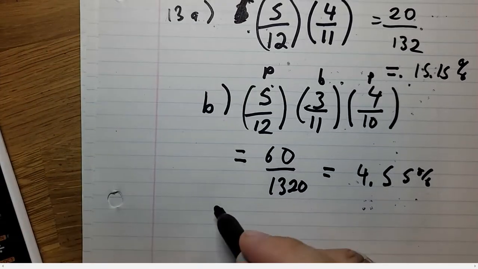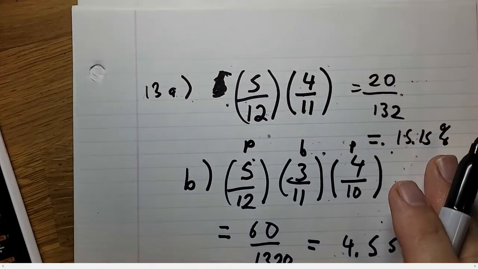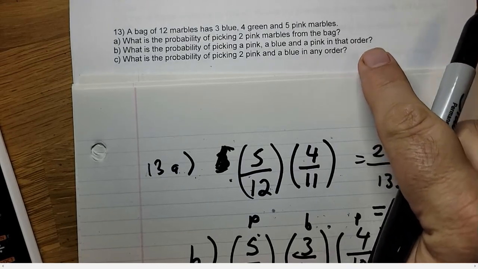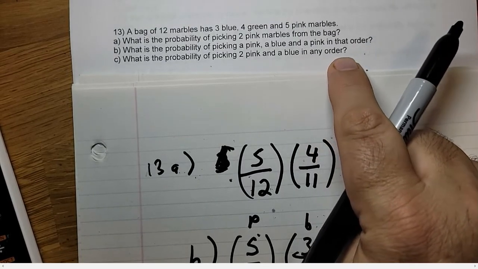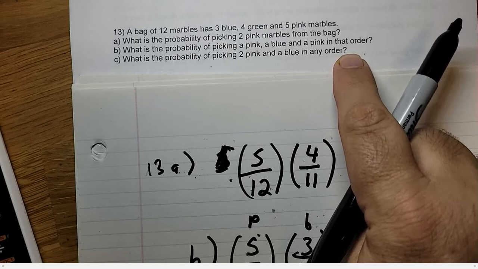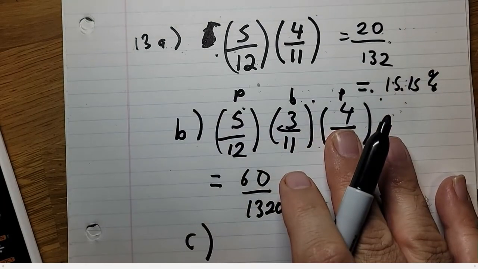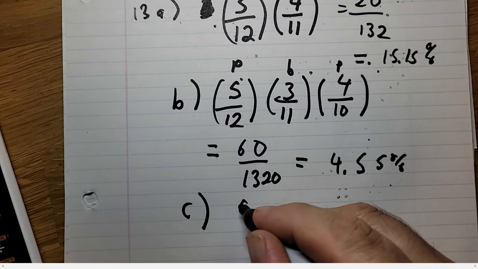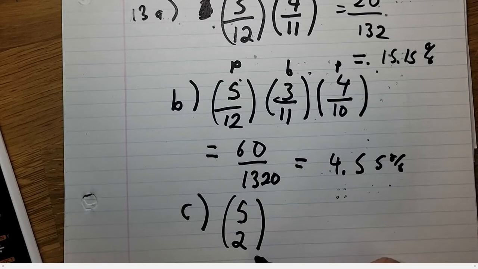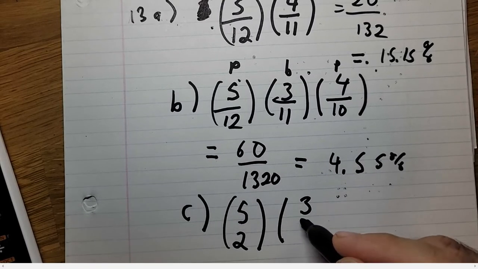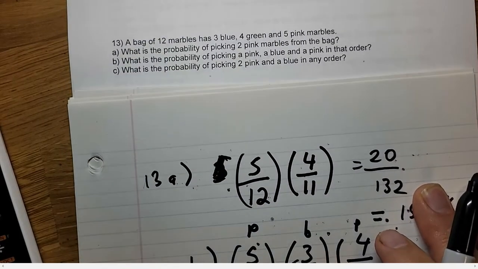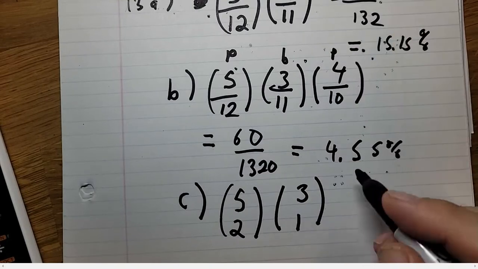Now, C. Watch the wording in C and how it's different than in B. Order matters in B. That's why we use fractions. Now, what is the probability of picking 2 pink and a blue in any order? So order doesn't matter in C. So we have 5 pink marbles, and order doesn't matter. We're going to choose 2 of the 5. And then we have 3 blue ones. We choose 1. And how many green ones? We have 0 green ones, so we choose 0 of the 4 green ones.